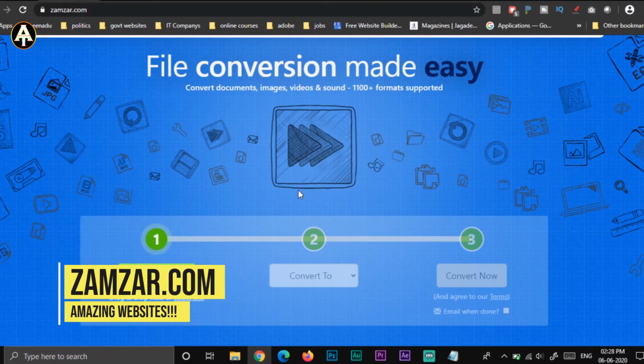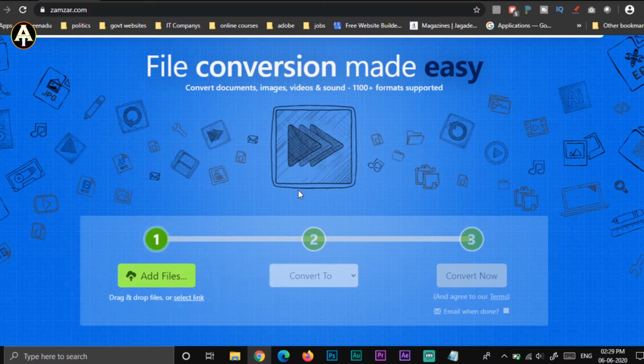For example, if you have a file in some other format and you want to convert it to another format, for example, if you have a file in Word format and you want to convert it into PDF format, then also you can use this website. This website supports 1100 plus formats.